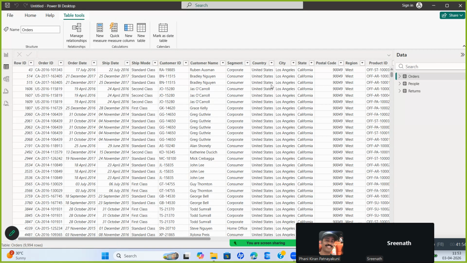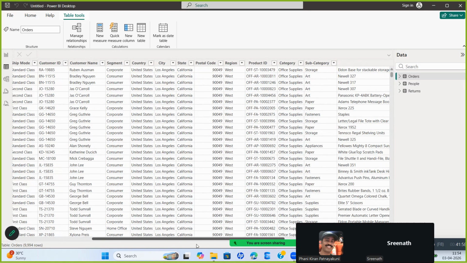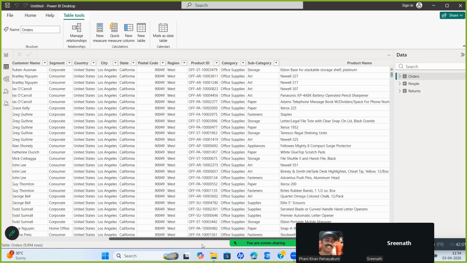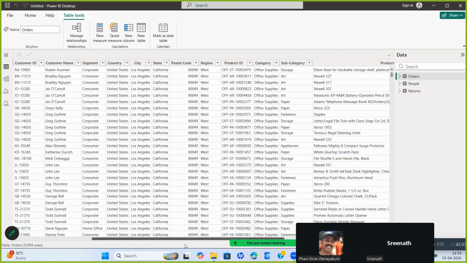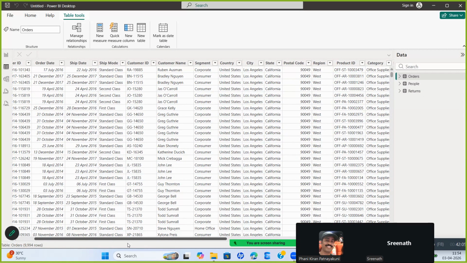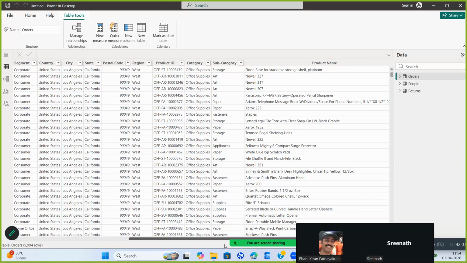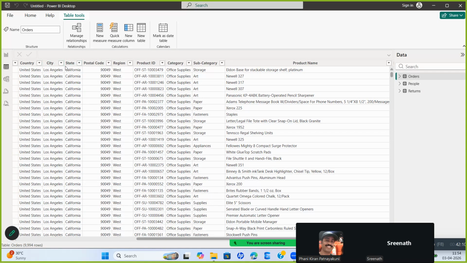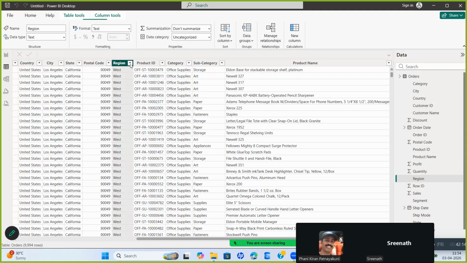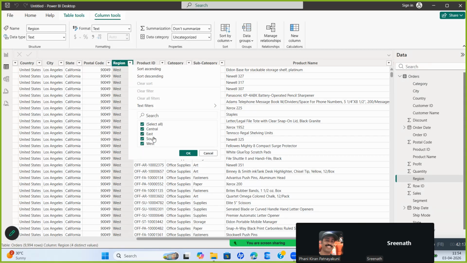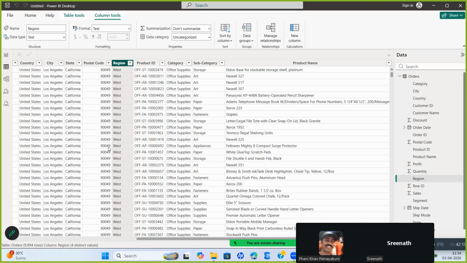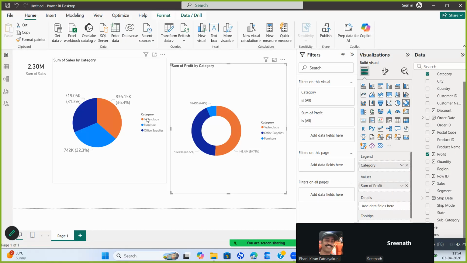If I show you this orders table, are you able to make out anything? Now, if you go down, you can also apply filters. See, how to read the data when you join a company. Say you joined a company and you want to read the data. The best way is to go down and check the Region. See how many regions are there? Central, East, South, West. Correct? And see where is our data? How many products are there? Category: technology, office supplies, and furniture.